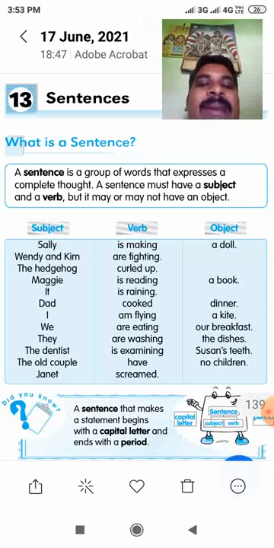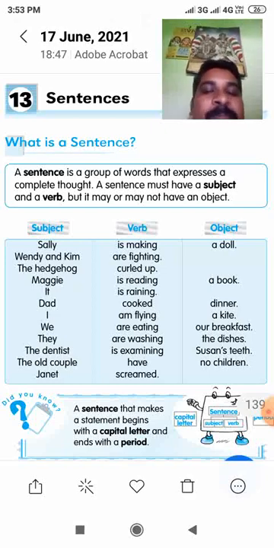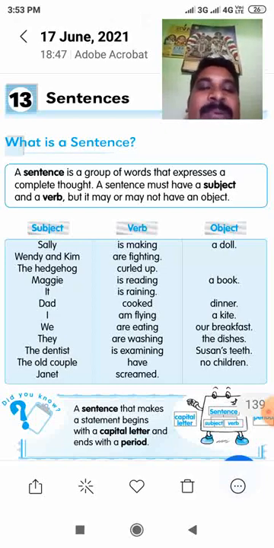Sally is making something. What is she making? She is making a doll. So it gives complete meaning, and because of that, it is a sentence. It has a group of words, and at the same time, it gives complete meaning. Also, it has a subject, a verb, and an object in this sentence.